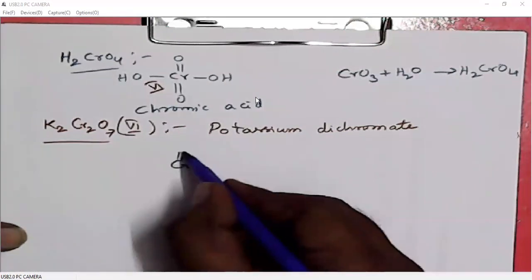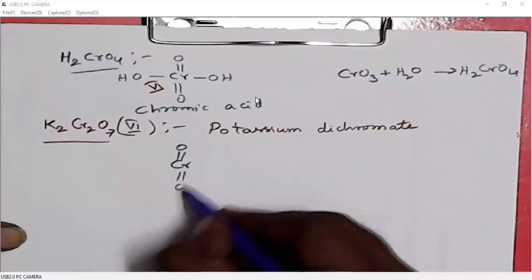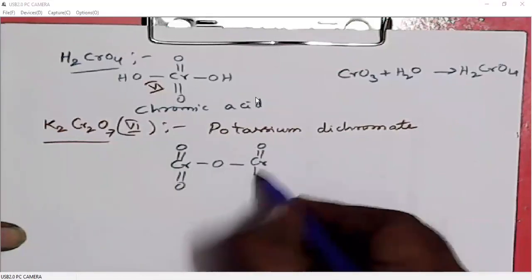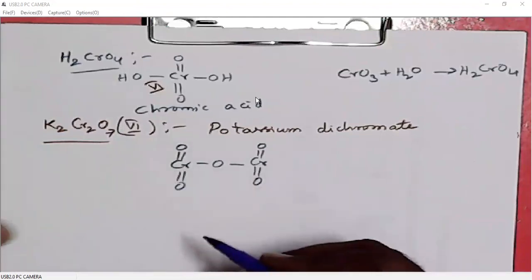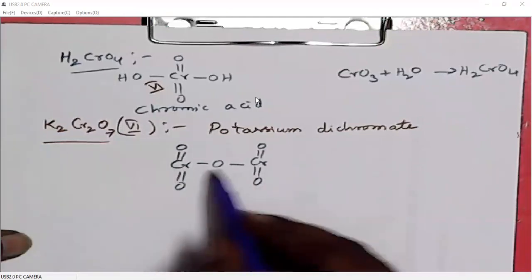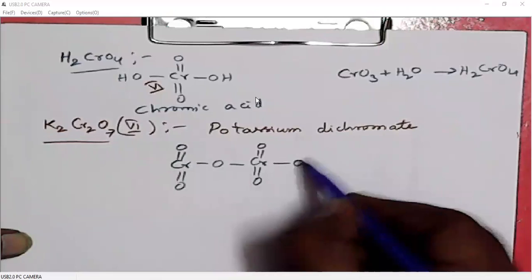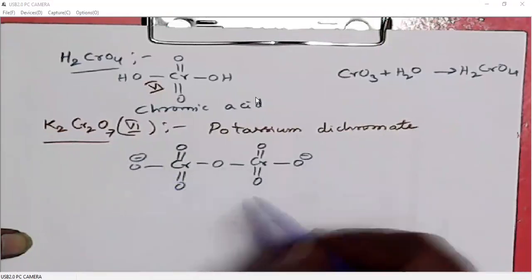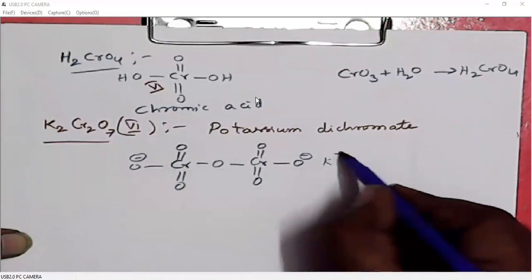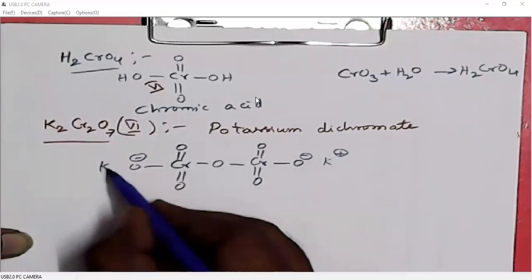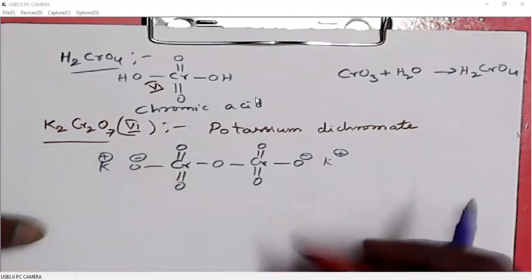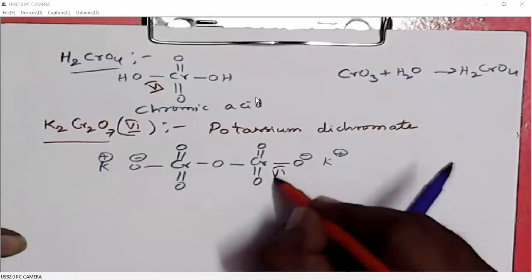In potassium dichromate, there will be an ether-like bond between chromium atoms. So two chromium atoms are linked together via an oxygen, and this will be O minus Cr2O7. Then the counter ions are potassium ions. Of course, again chromium is in +6 oxidation state.